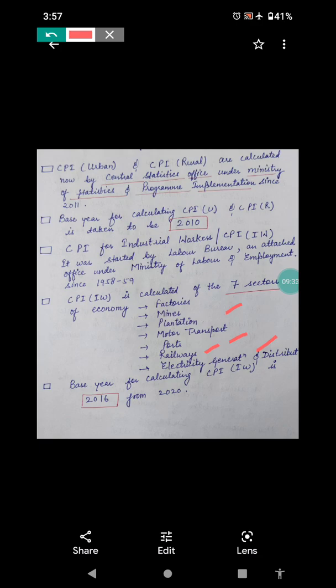So this is a very specific question which can be framed very easily. We are given the sectors and we have to take the odd one out, for which CPI IW is not calculated or for which it is calculated.